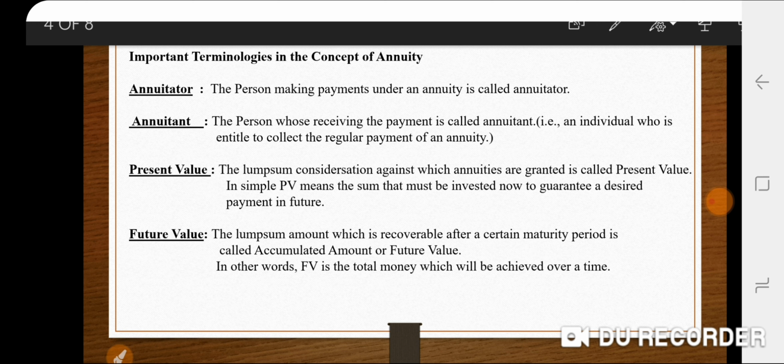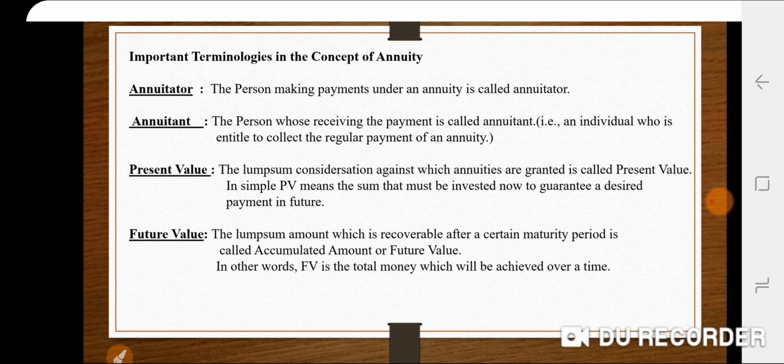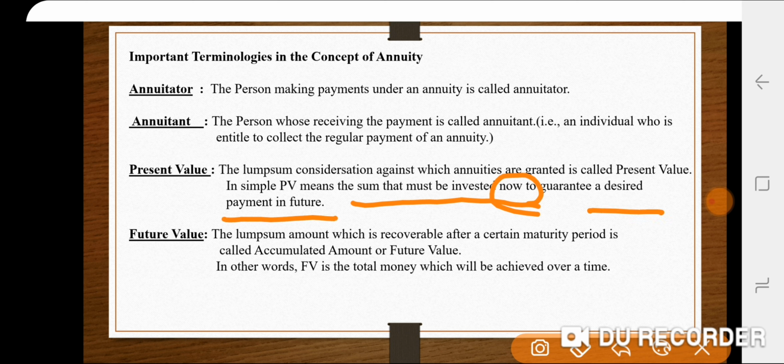See, in simple terms, present value means the sum that must be invested now to guarantee a desired payment in future. Whatever investment we are making at present to get the benefit in a future time period is termed as present value.